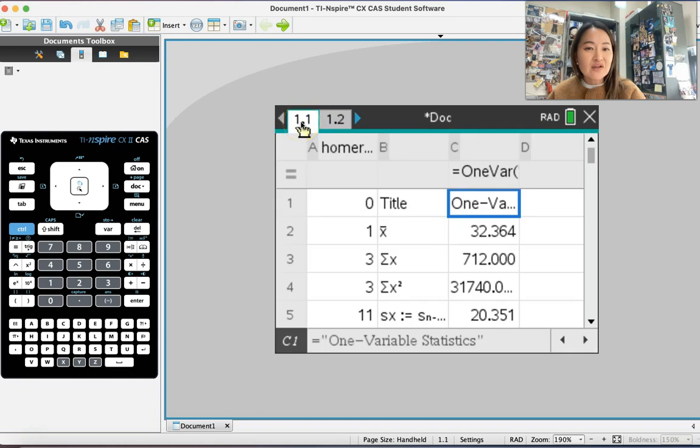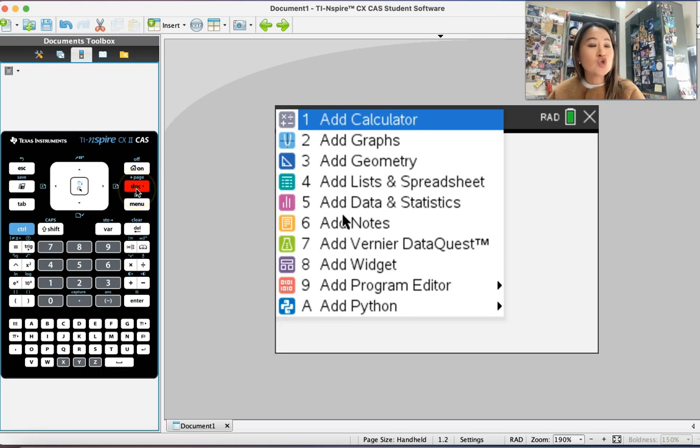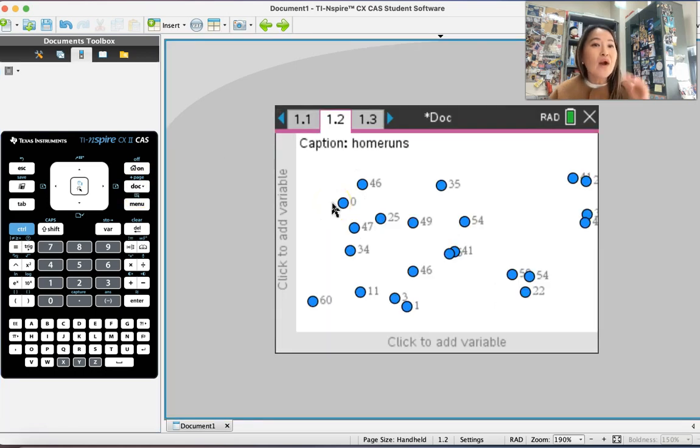With this data that we've entered with the number of home runs, we're going to open a new document, a new page, but I'm going to add data and statistics. Ta-da! Right now, what you see is basically, what is this called? A scatter plot, right? A scatter plot.